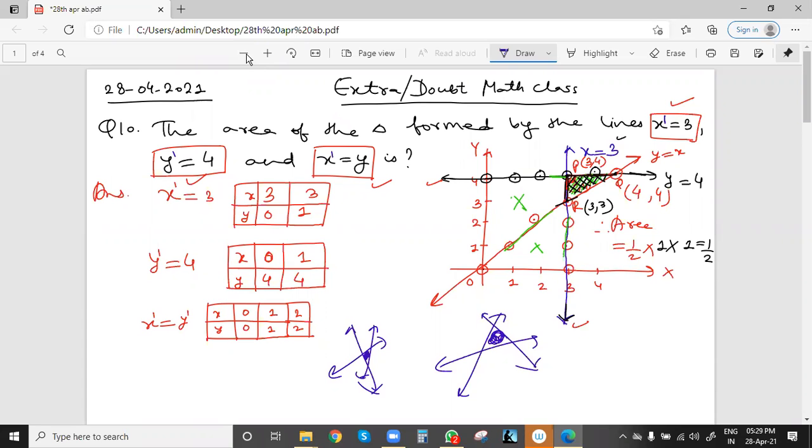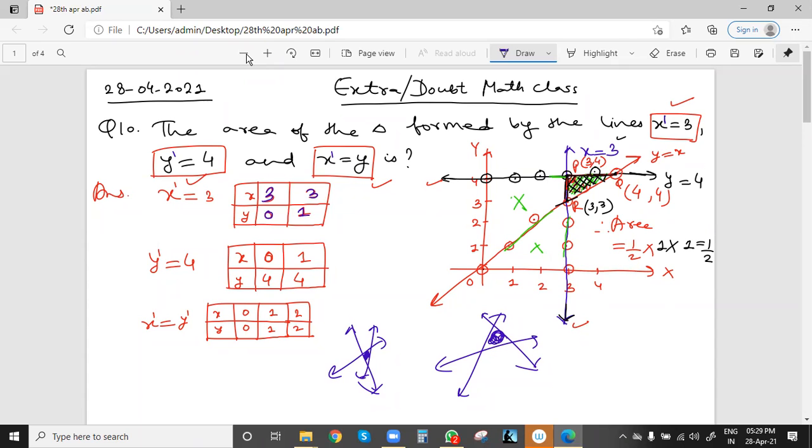We'll make one table like the earlier case. x equal to 3 means x will always be 3. y can be 0, 1, 2, 3. y can be any value, but x will be 3. So we have taken 2 values, as a minimum of 2 points is required to draw a line. First y is 0, then y is 1. x will always be 3.